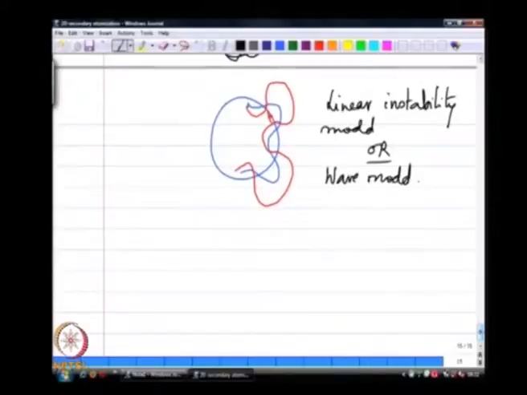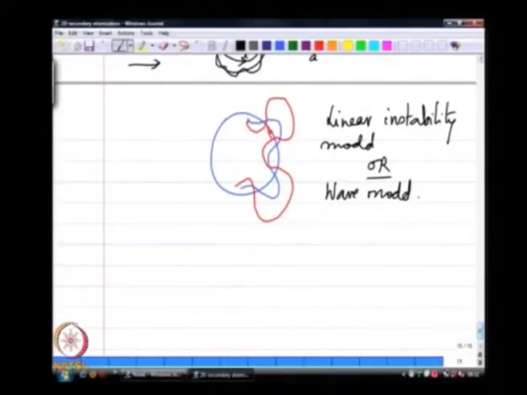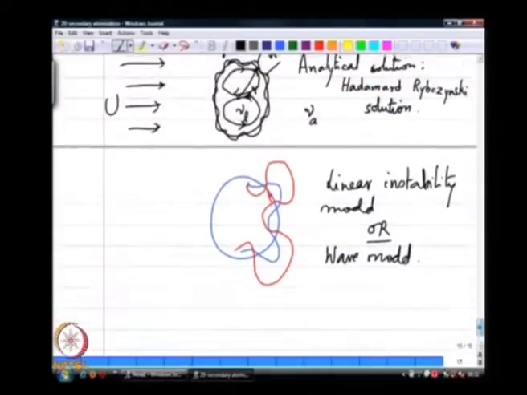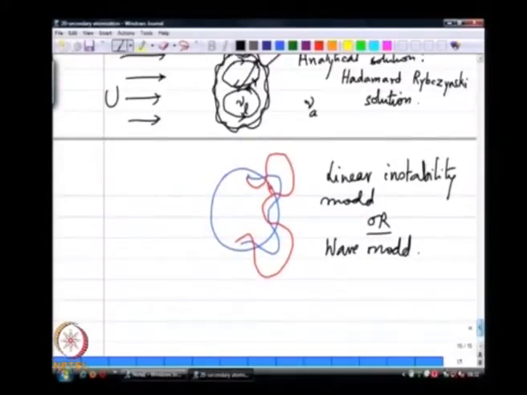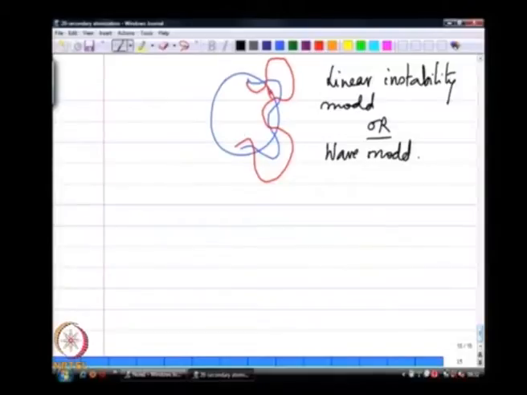But the wave model is a little more than just a linearized instability analysis of the Hadamard-Rybczynski solution. The wave model makes some assumptions. So, if I take this drop which is initially spherical,